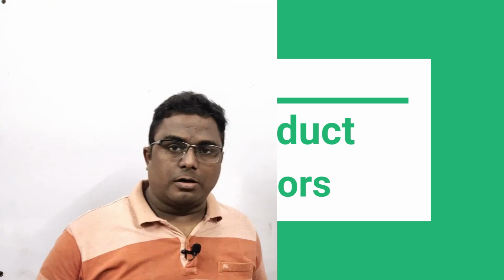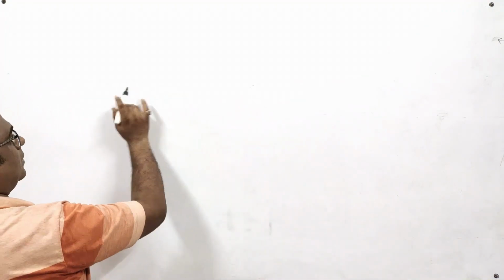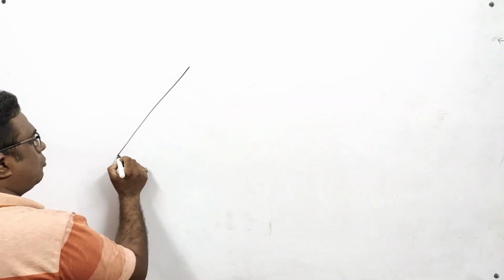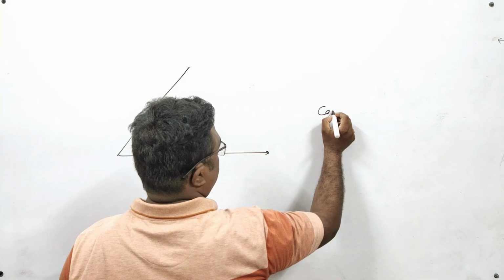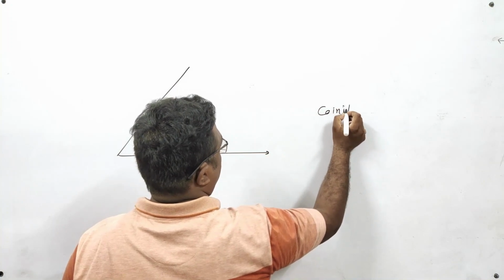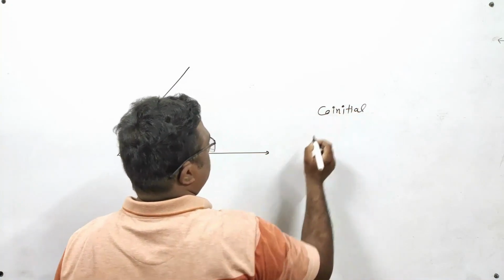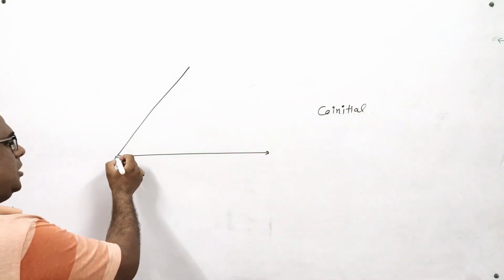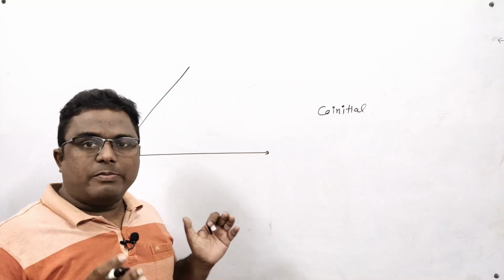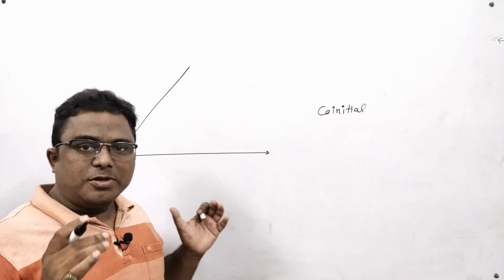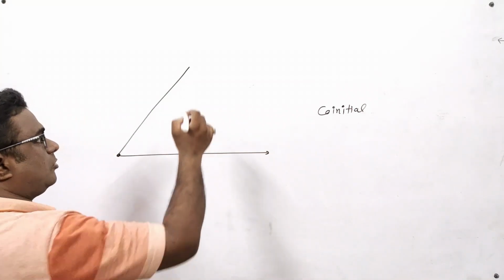Now students, we are coming to a very important part of this topic, vector. This topic is the scalar product of two vectors. Suppose I am having two co-initial vectors. I said co-initial. Co-initial vectors are those vectors whose initial point is the same. If two vectors are made in such a way that initial points coincide, then we call them co-initial vectors.